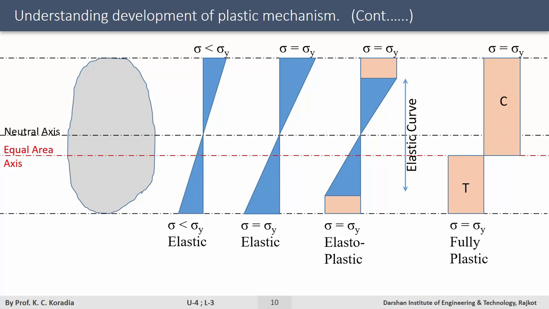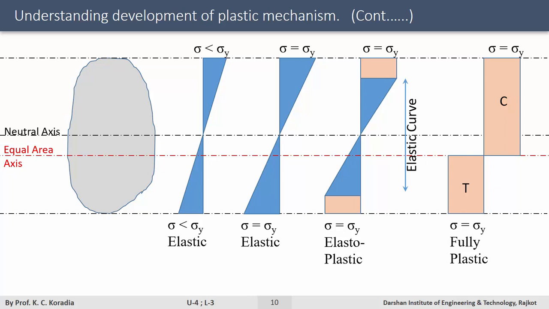So, when the section is fully plasticized, in order to make equal magnitude of compression and tension, and since the material is isotropic, the neutral axis shifts to merge to an equal area axis to divide the section into two equal areas about its equal area axis.